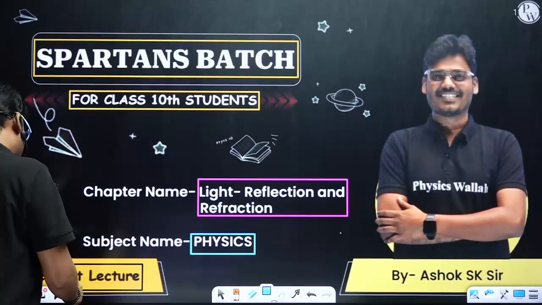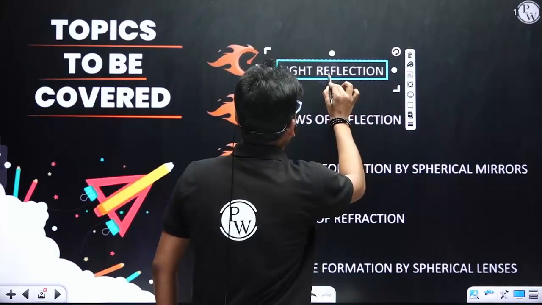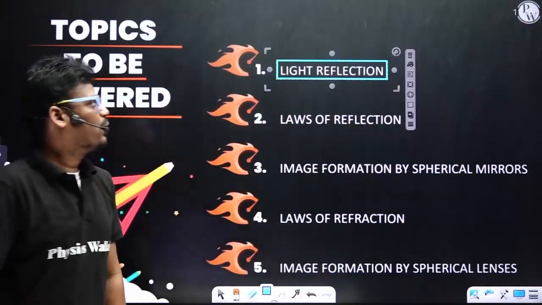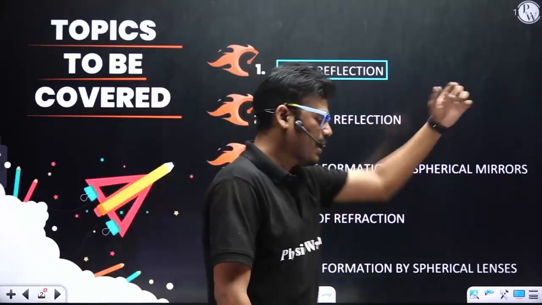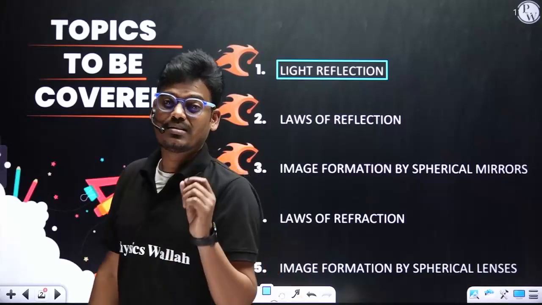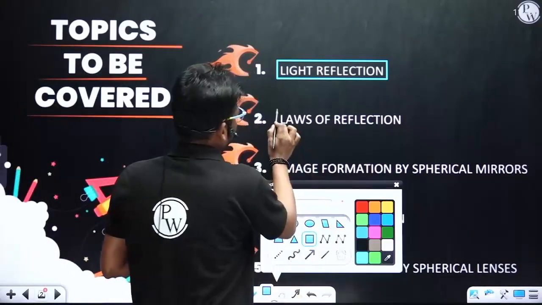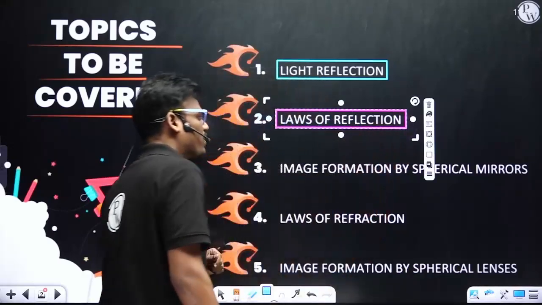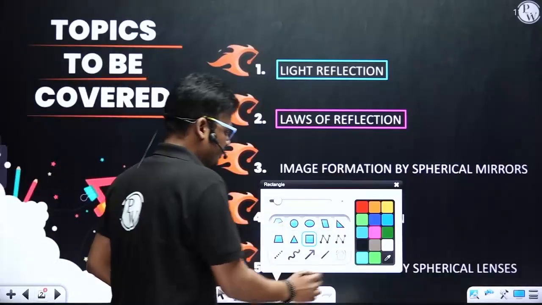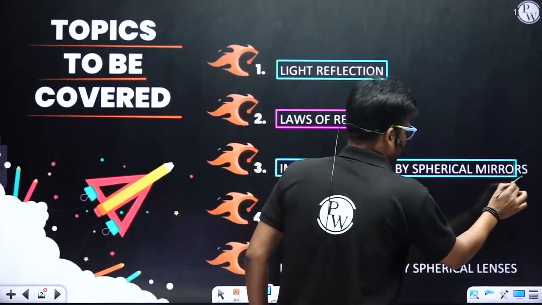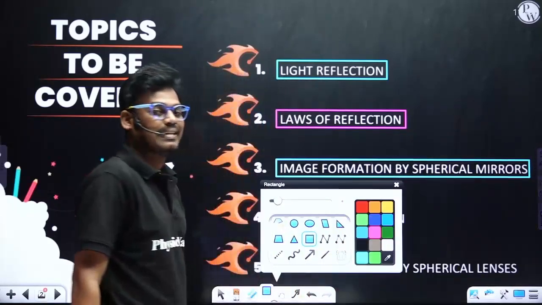So in this particular session, we are going to cover the entire chapter. The first topic is light reflection. In the beginning, we are going to understand what is light and what is light reflection. After that, the laws of reflection. We can expect one question based on this topic, that is the laws of reflection. After that, image formation by spherical mirrors. So this is the first part of light, that is reflection.